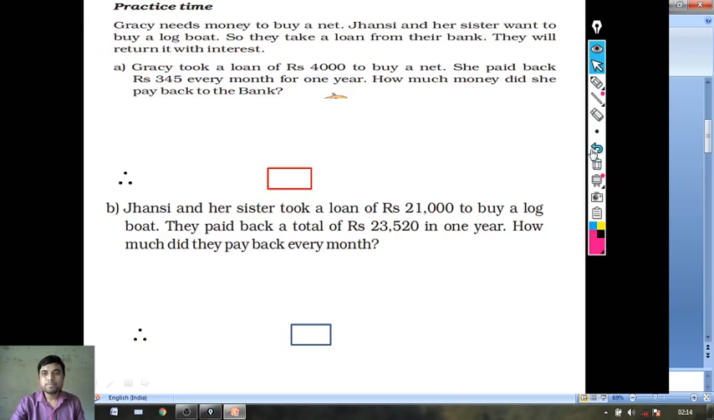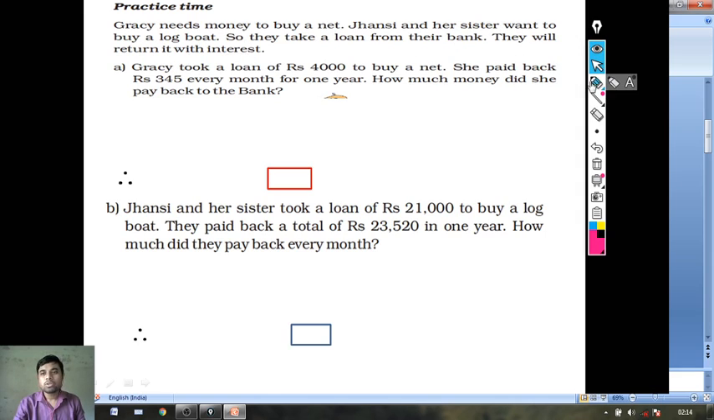So read with me from here. Practice time. Gracie needs money to buy a net. Jhansi and her sister want to buy a logboat, so they take a loan from their bank. They will return it with interest.